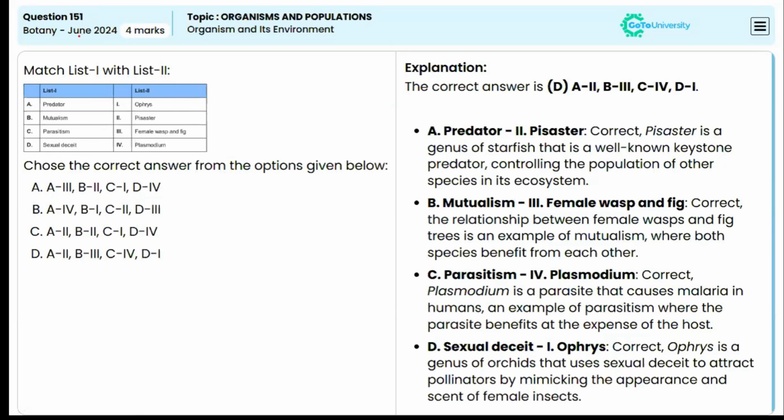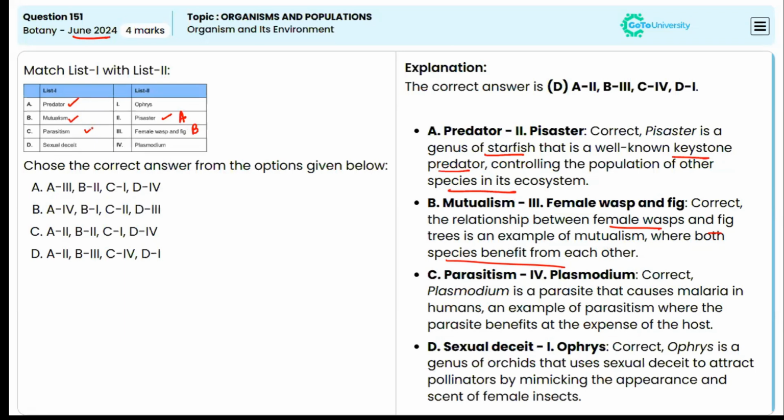Now this question is from June 2024, and here you have to match the list 1 and 2. First we have predator. So here we can connect predator with Pisaster. So Pisaster is a genus of starfish that is a well-known keystone predator, controlling the population of other species in its ecosystem. So this will be A. Now next is mutualism. So an example for mutualism will be the female wasp and fig, because the relationship with the female wasp and fig trees is an example for mutualism where both species benefit from each other.